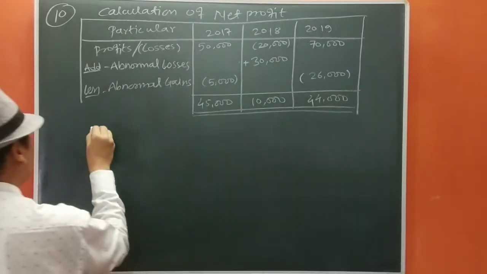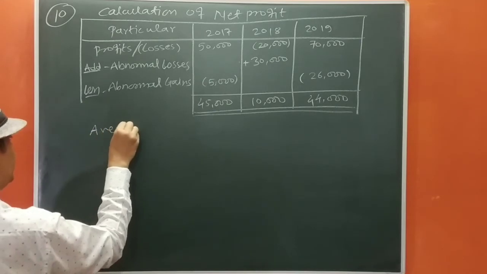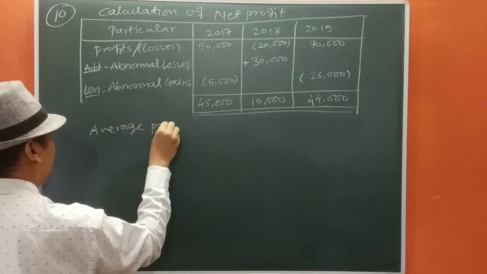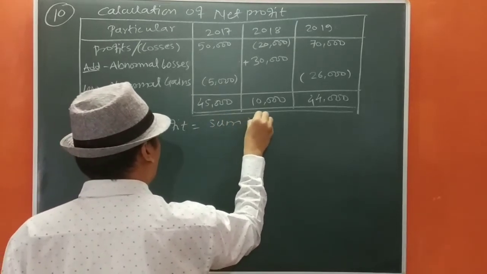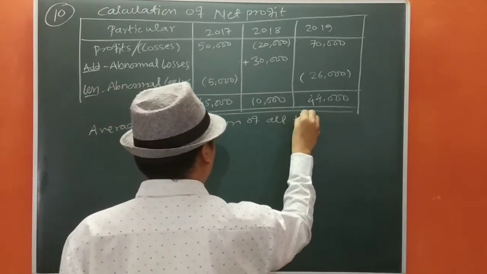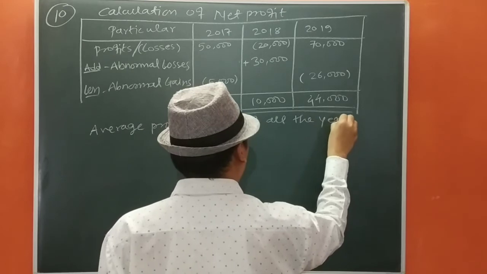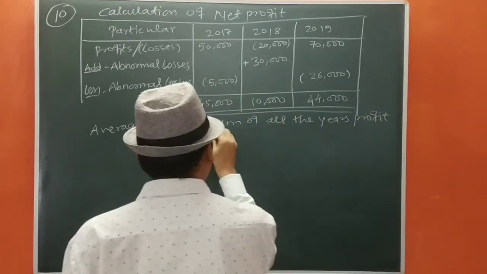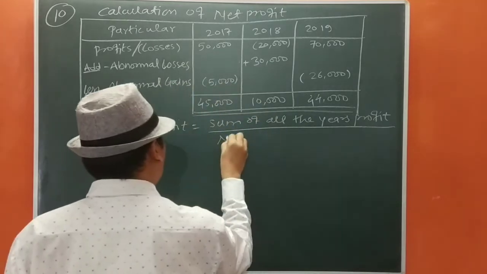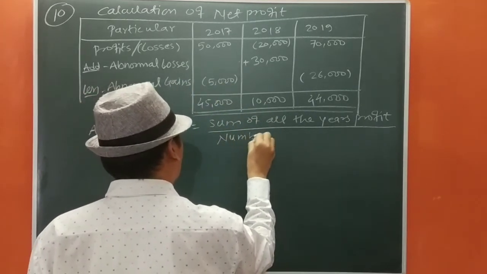Okay, so average profit equals sum of all the years' profit upon number of years.